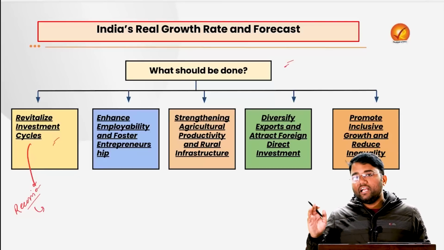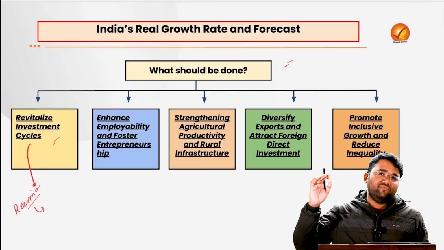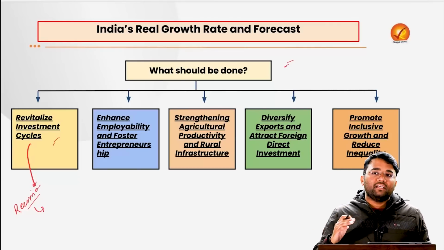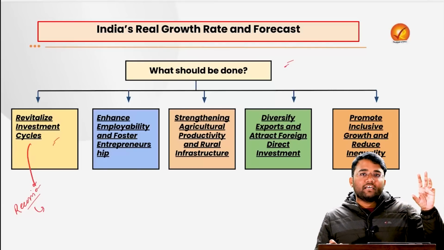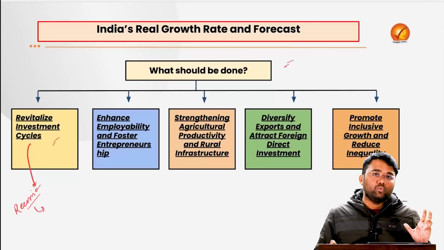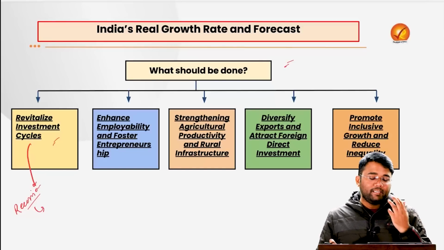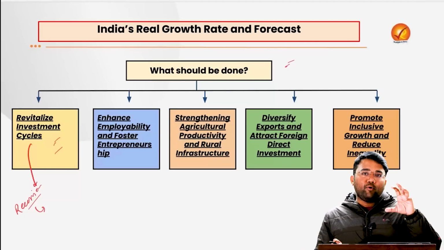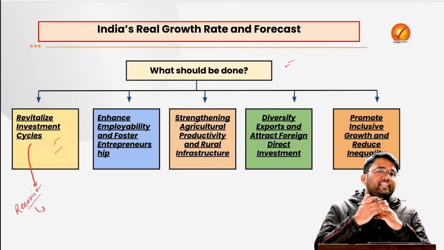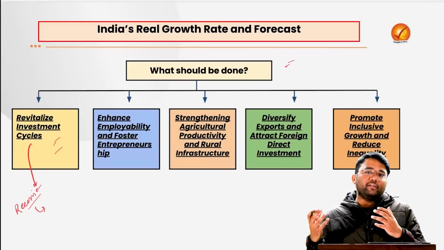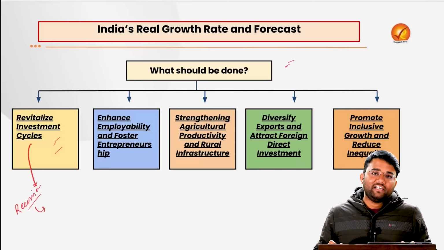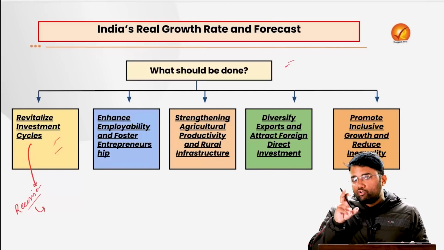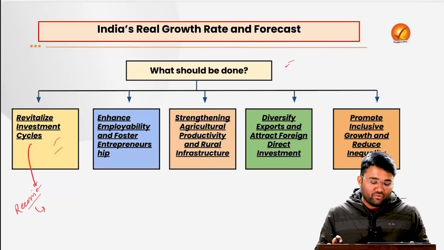For example, what we have seen is that we had very high inflation, but apart from that, the rural as well as the urban demand was not very sound. So until and unless we understand that it is very important to ensure there is a sync between the conditions of the economy and the policies of the government as well as the RBI, it would be very difficult to be on a path of sustained GDP growth rate.